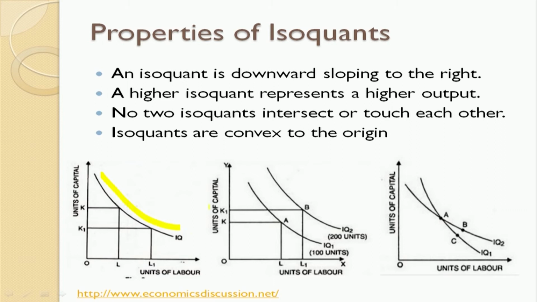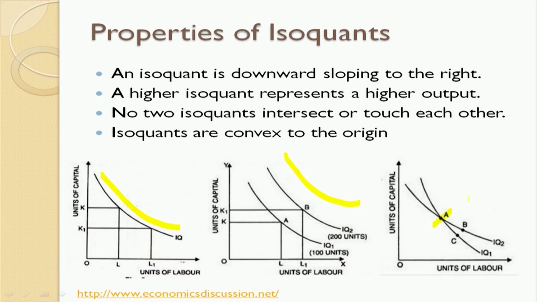A higher isoquant represents a higher output. Let's say with the first isoquant you are producing a fixed quantity, say 100 units. When the isoquant shifts up further, it means that as you want more and more quantity to be produced, the isoquant automatically shifts upwards. So you will have isoquants moving upwards, quite parallel to each other. The third property is that no isoquants intersect or touch each other. With a higher output, you move on to a higher isoquant, and there can never be a diagram wherein two isoquants intersect or touch each other.